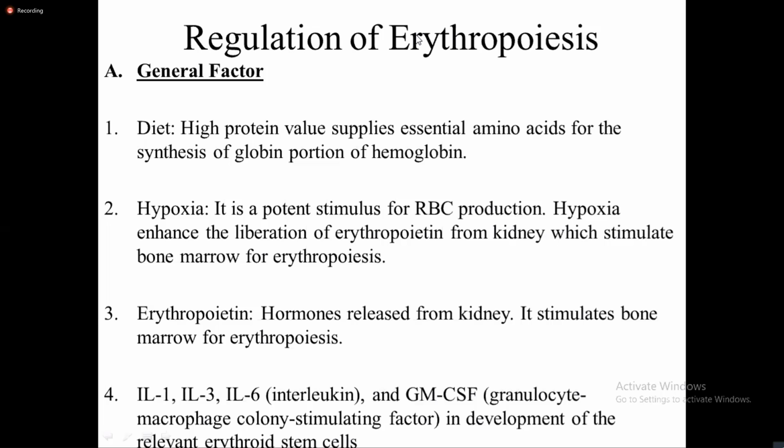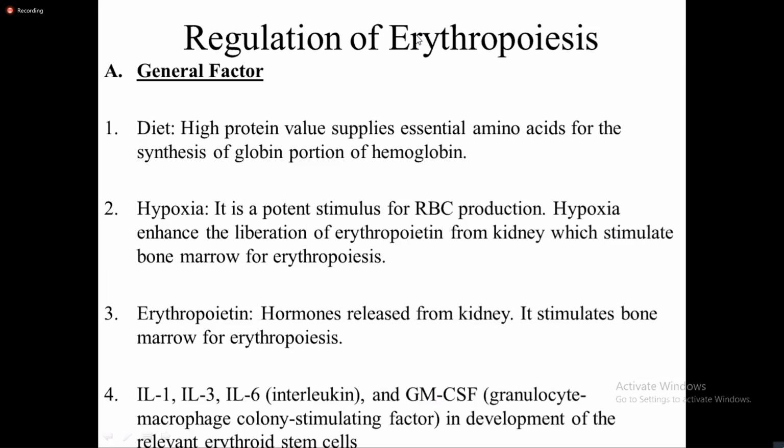Erythropoietin is a hormone from the kidney which stimulates bone marrow for erythropoiesis. So hypoxia is one of the differentiation inducers for erythropoiesis.